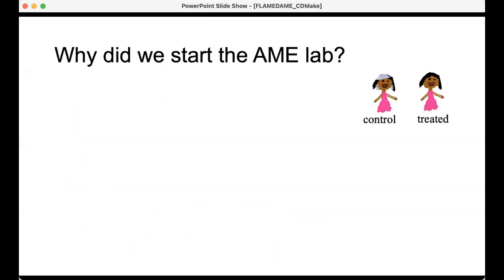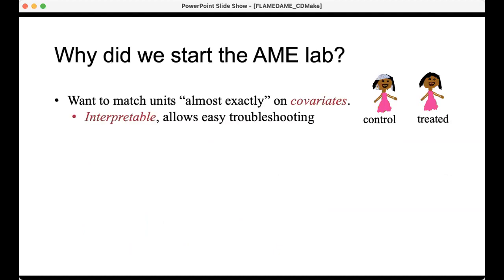Okay, so we started this lab because we wanted to match units almost exactly on the covariates themselves. We wanted each match group to be really tight in terms of the actual covariates, and especially the covariates that are important for the outcome. This is interpretable. It allows you to troubleshoot the match groups really easily and decide whether you can trust your analysis. We wanted the algorithms to be fast.